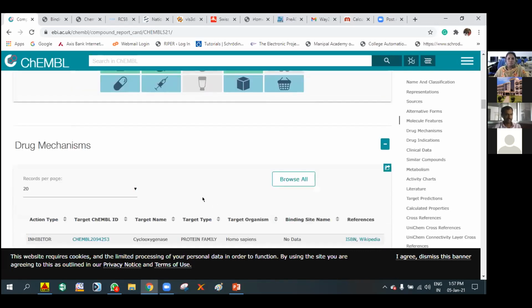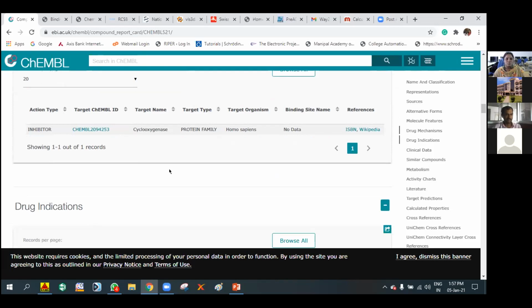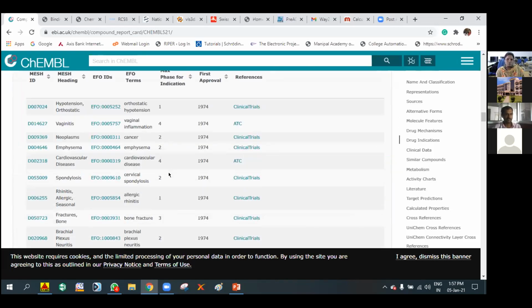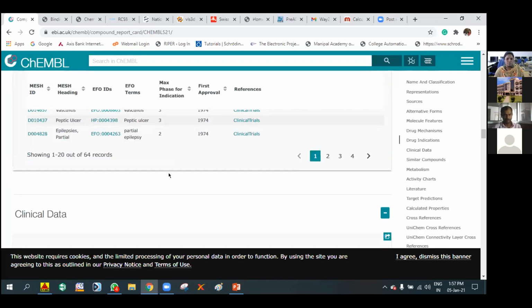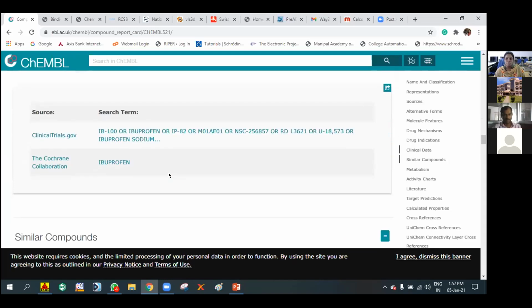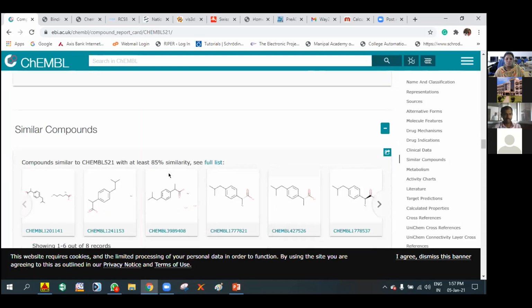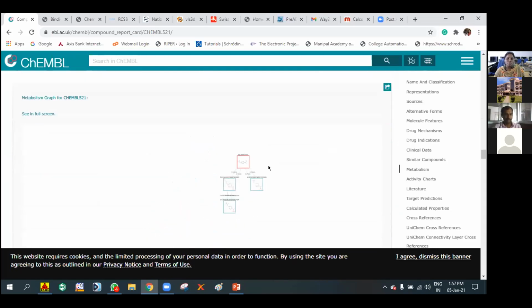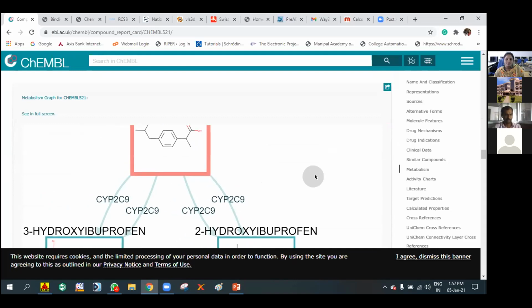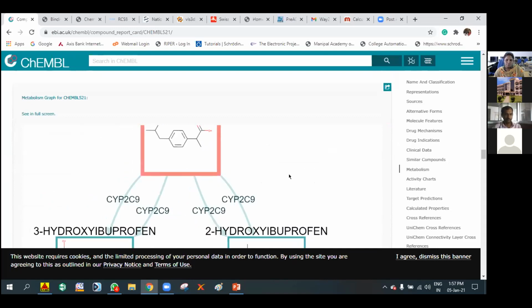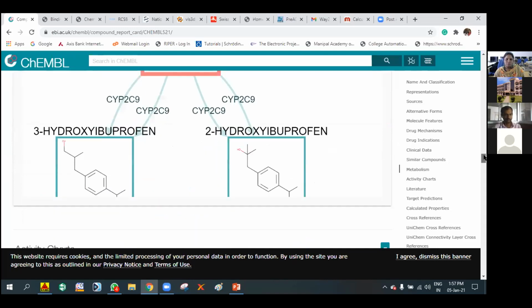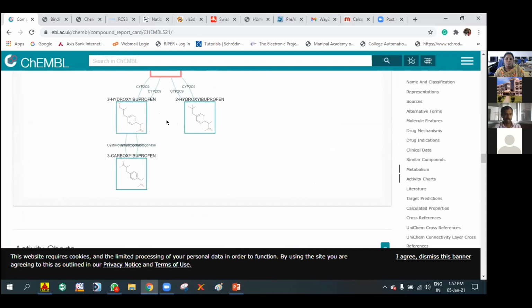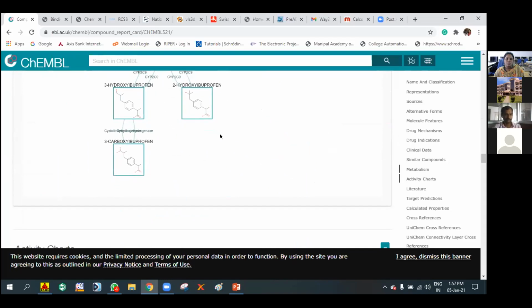So this is the data it is giving, and drug mechanisms, drug interactions, and clinical data, similar compounds related to the structure of ibuprofen, and metabolism. The metabolites we can also observe here by the cytochrome P450 enzymes. 5-hydroxyibuprofen and 2-hydroxyibuprofen initially by hydroxylation, and further these undergo conversion to 3-carboxyibuprofen.